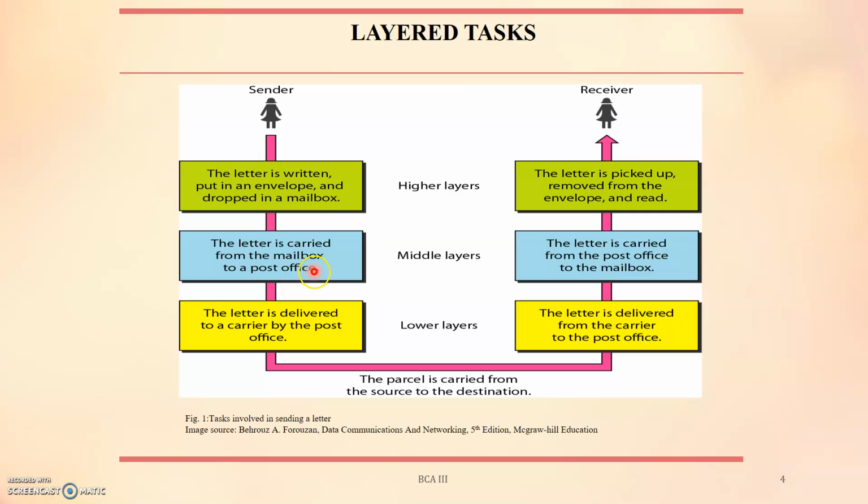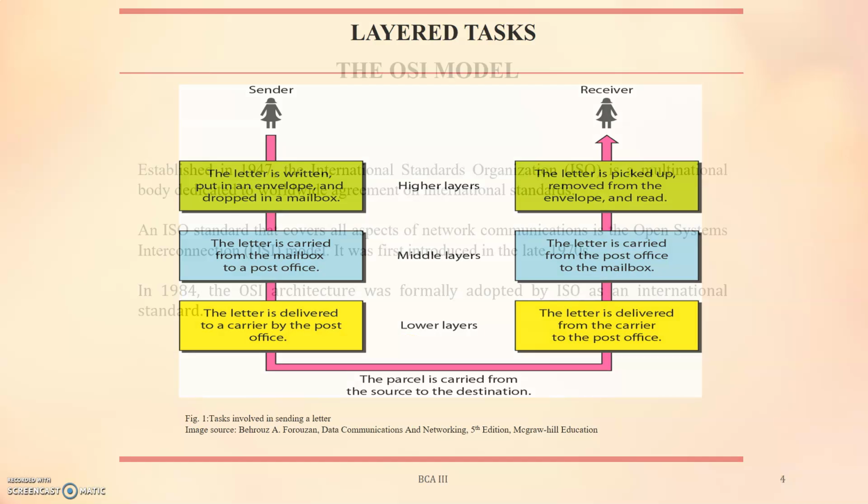The higher layer uses the services of the middle layer, the middle layer uses the services of the lower layer, and the lower layer uses the services of the carrier. So this is an example from our daily life of how we communicate data